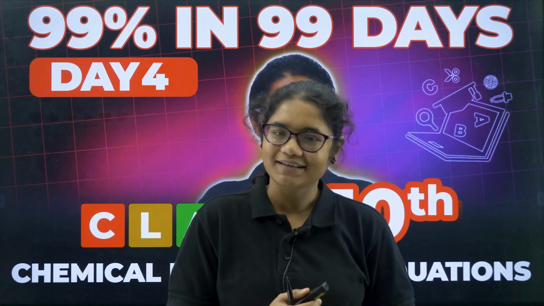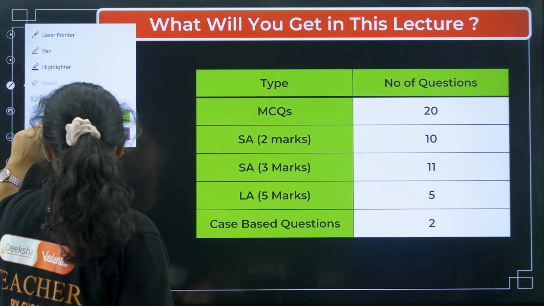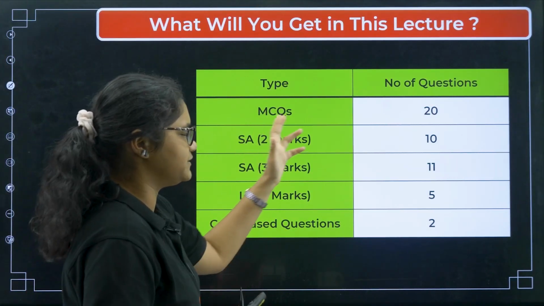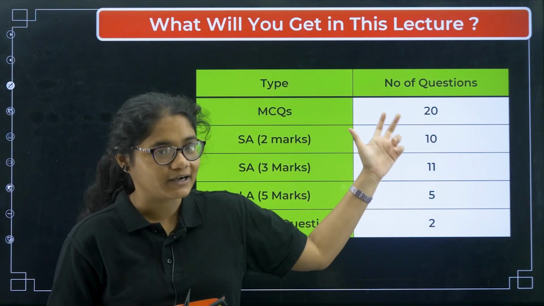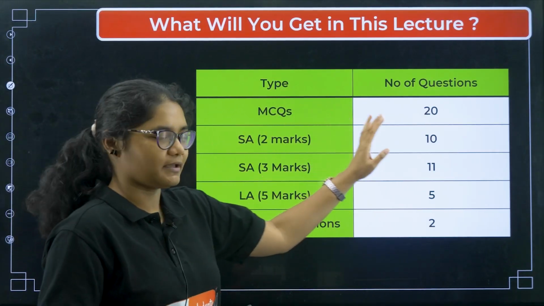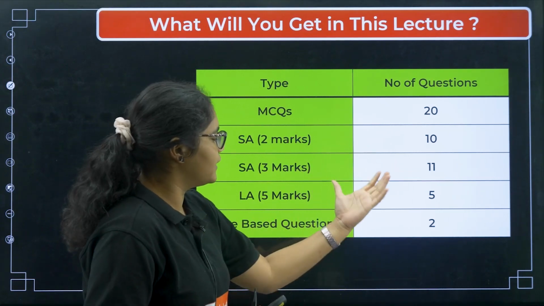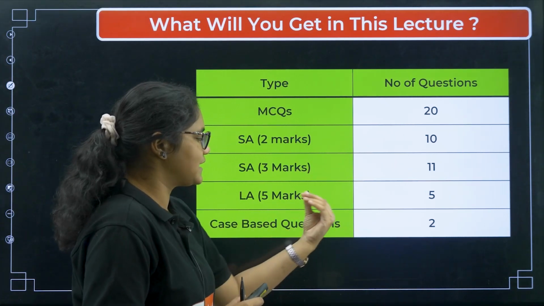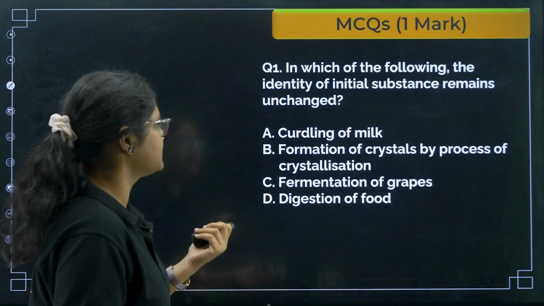So yes students, now let's get started. You can see the number of questions I have given. For MCQs we have done almost 20 questions because children generally find this section difficult. For 2 markers we have given 10 questions, 3 markers you have almost 10 plus questions, 5 marker we have 5 questions, and case based questions 2 are there. So we'll practice these questions.